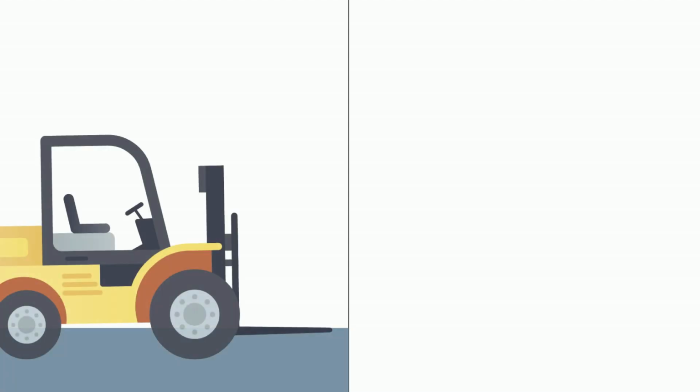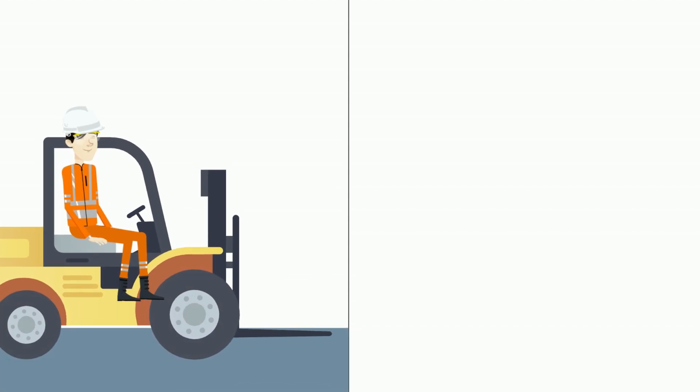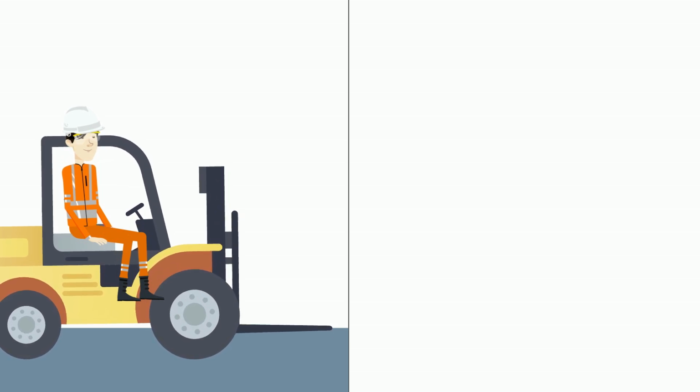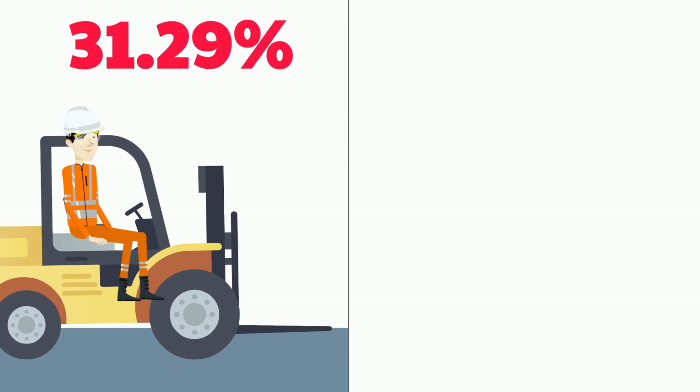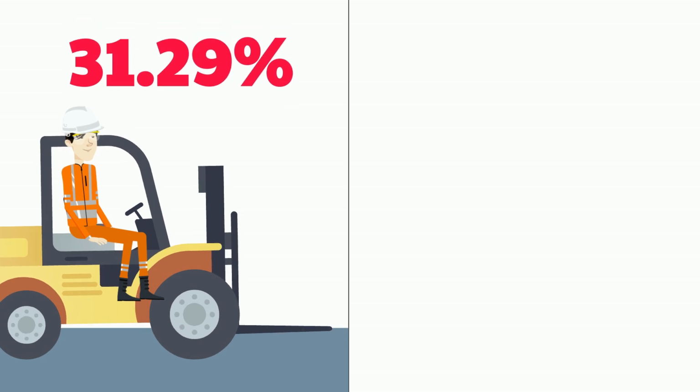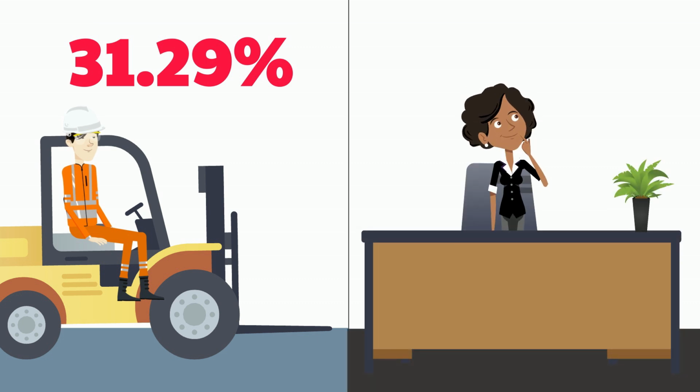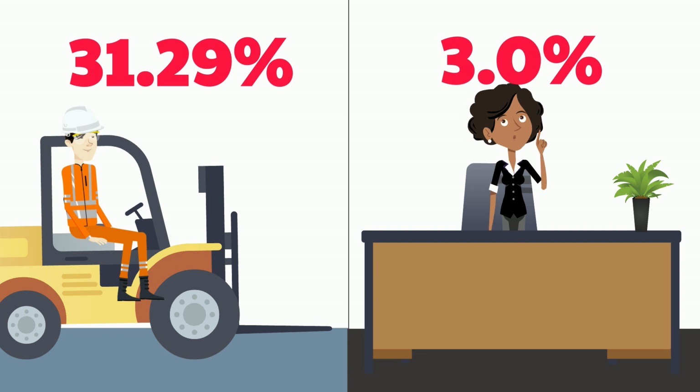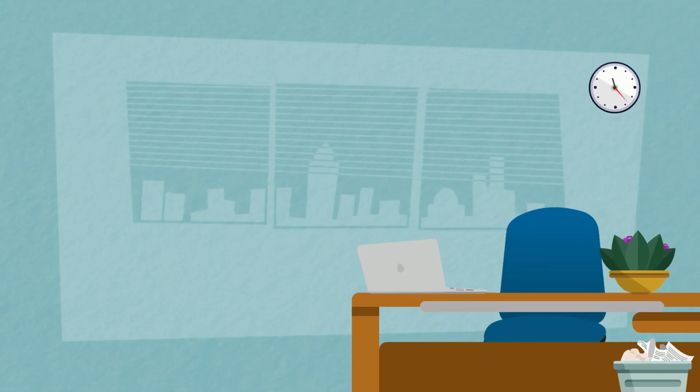First, certain jobs are inherently more dangerous than others. For example, those in trade, transportation, and equipment operating occupations accounted for 31.29% of all lost time claims in Canada in 2021. In comparison, management occupations are more safe. They accounted for only 3% of all lost time claims in the same time period. The second correlate is work schedules.